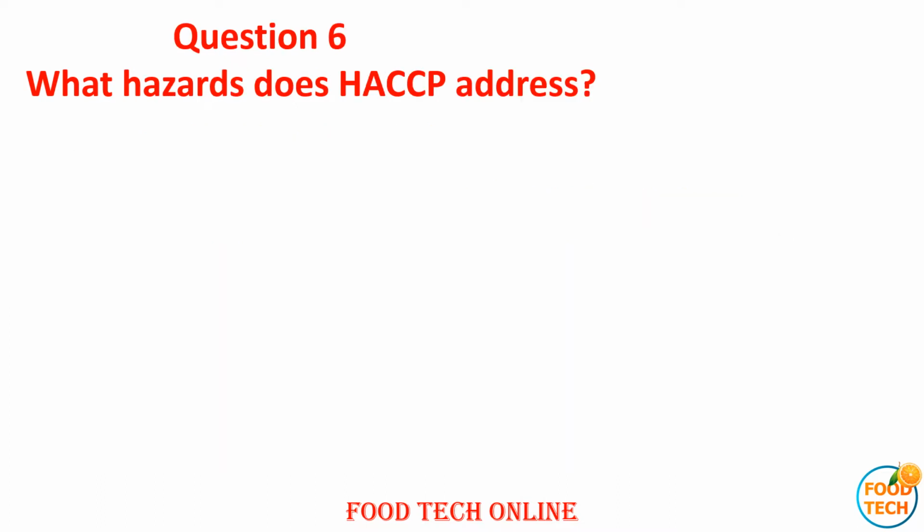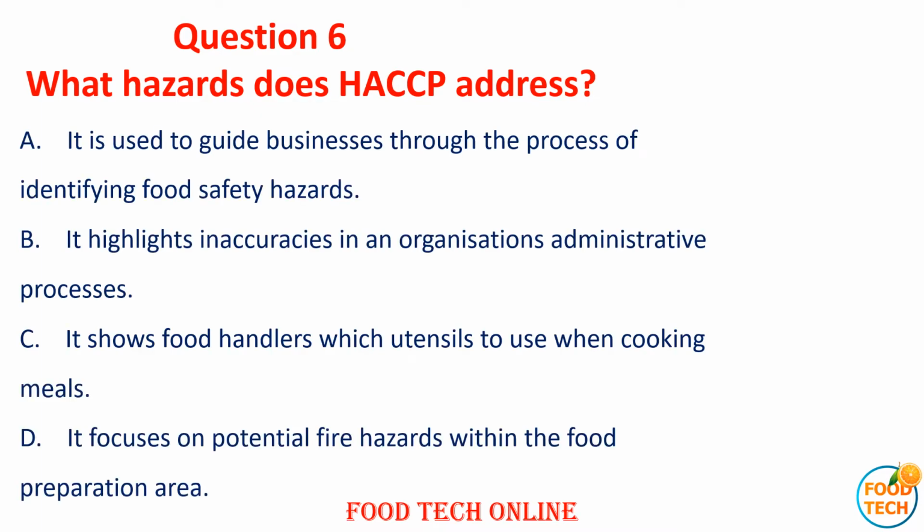Question 6. What hazard does HACCP address? A. It is used to guide businesses through the process of identifying food safety hazards. B. It highlights inquiry in the organization and the administrative process. C. It shows food handlers which utensils to use when cooking meals. D. It focuses on the potential fire hazard in the food preparation area.